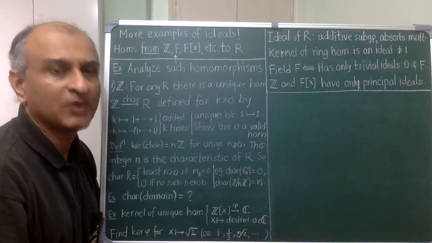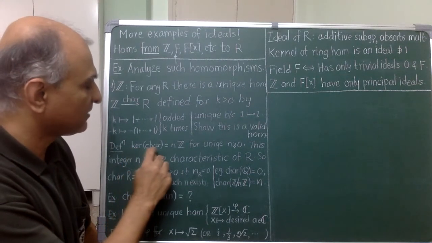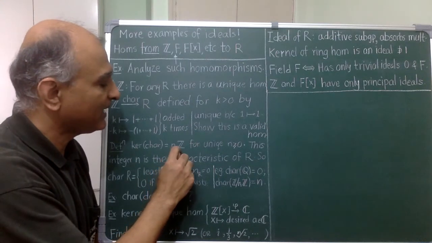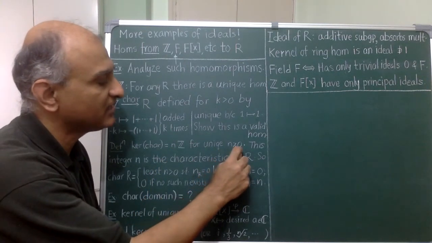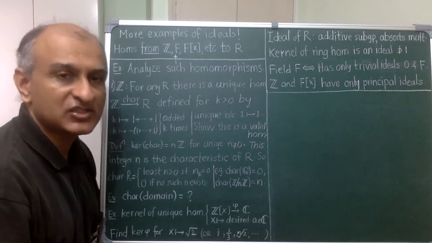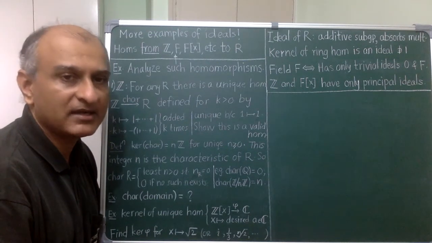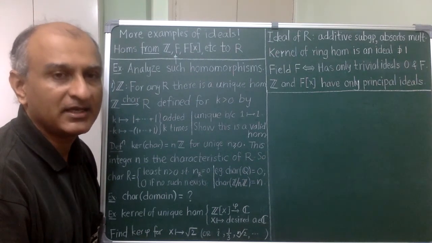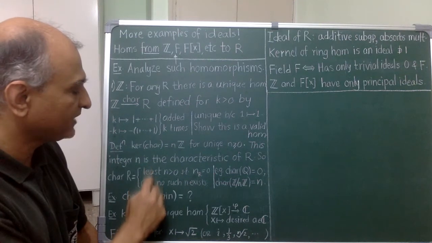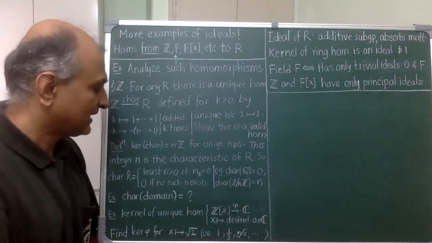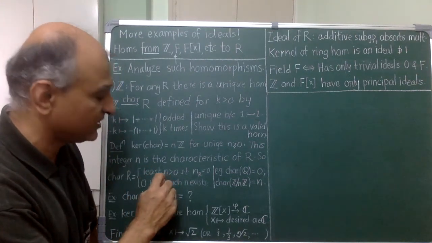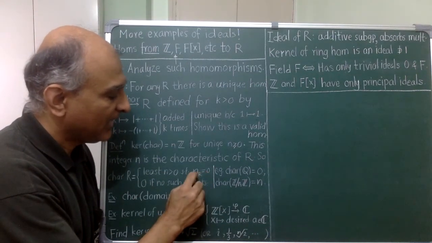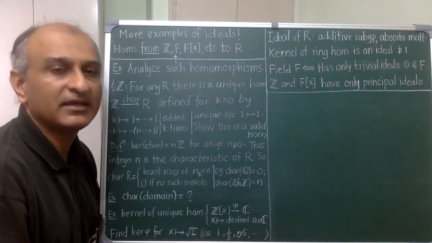of R. Okay, so now this map has a kernel which has to be an ideal of Z, and therefore it is of the type nZ, where n is a uniquely decided non-negative integer. This non-negative integer is what I call the characteristic of R. I can unpack this definition somewhat and give it more concretely in an equivalent form that you should check. So, the characteristic is the least positive integer n such that in the ring n is equal to 0. N in the ring simply means 1 plus 1 taken n times.